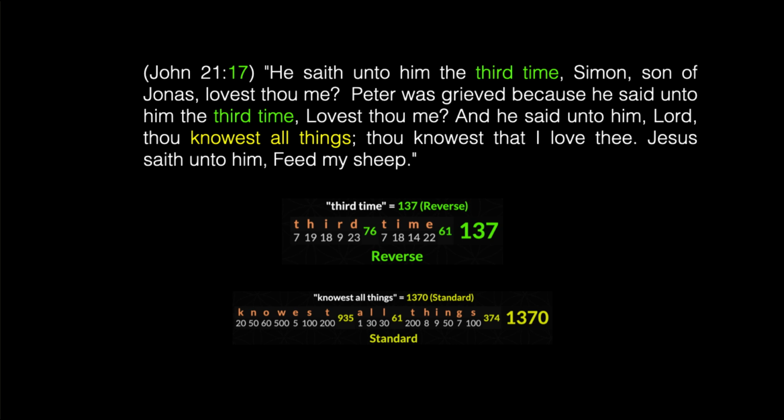"He saith unto him the third time, Simon, son of Jonas, lovest thou me? Peter was grieved because he said unto him the third time, Lovest thou me? And he said unto him, Lord, thou knowest all things. Thou knowest that I love thee. Jesus said unto them, Feed my sheep." Now this phrase, third time, occurred more than once in this chapter, but the reverse of that has a value of 137, and knowest all things, using the standard cipher, is 1,370.